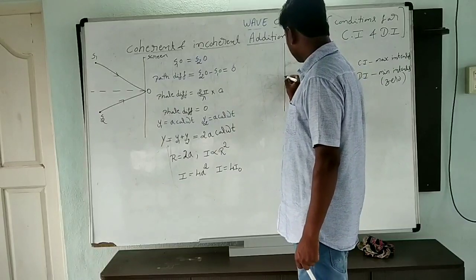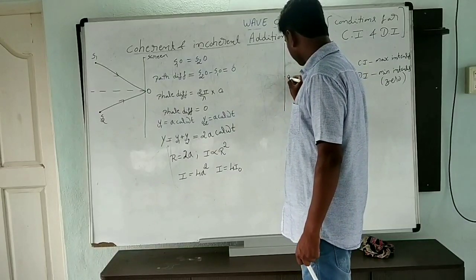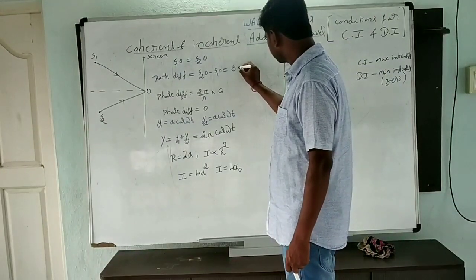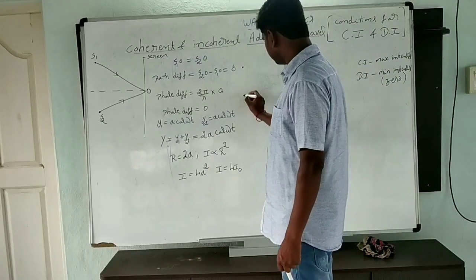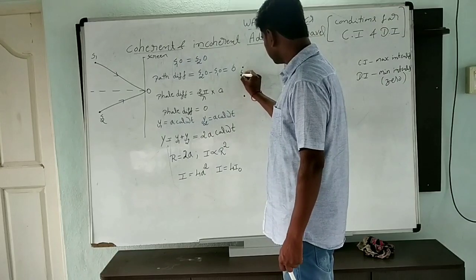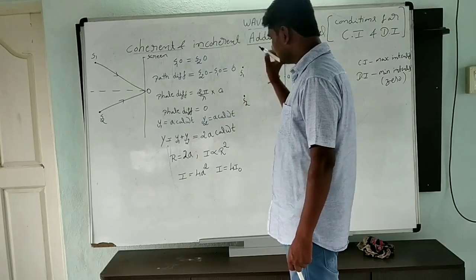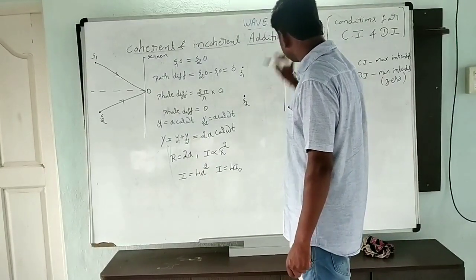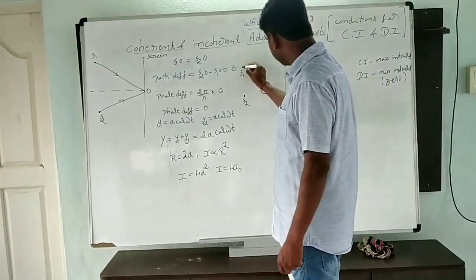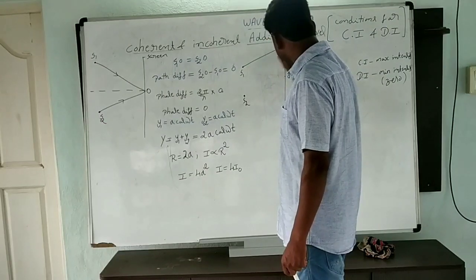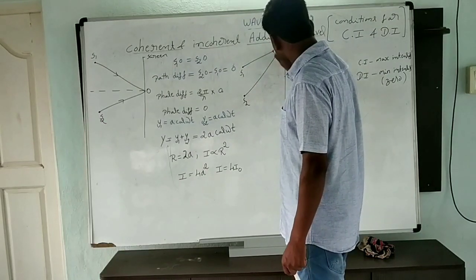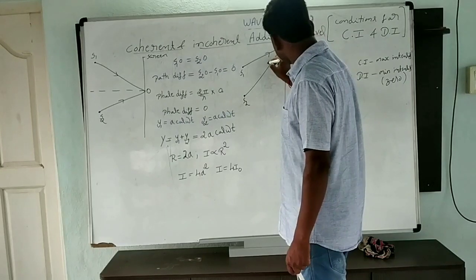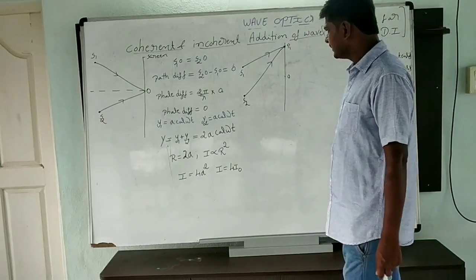Now this will be point O. The light waves from this source S1 and this source S2 are going to meet at a point P1.